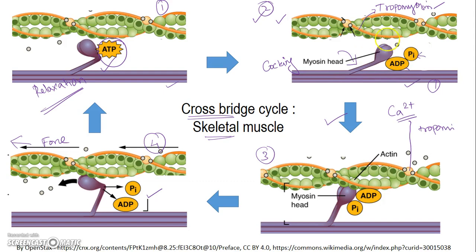If the tropomyosin is open, it will just keep on continuing this cross bridge cycling. But once the calcium concentration drops and the tropomyosin comes back, the muscle again rests at this stage 2. So the contraction is brought about by an increase in calcium and the relaxation by a decrease in calcium. The cross bridge cycle starts at 2 and ends at 2.